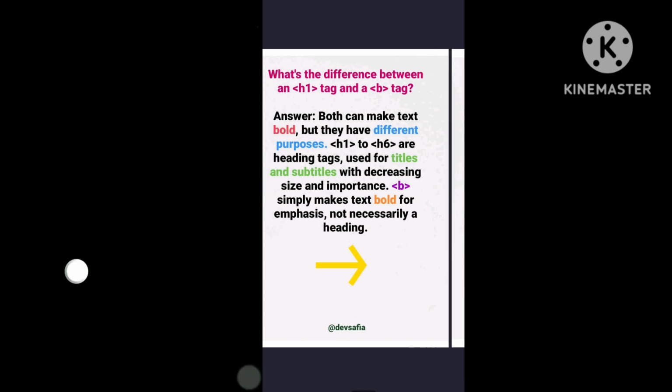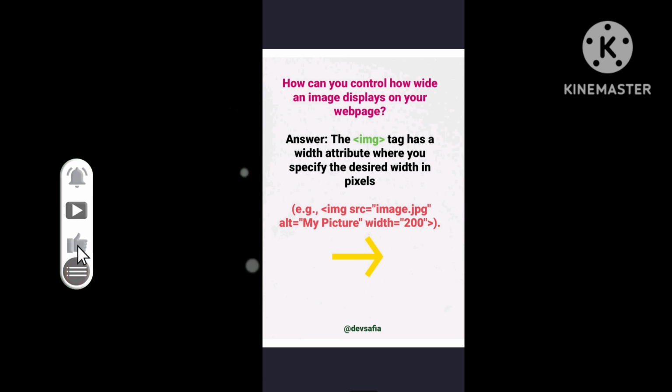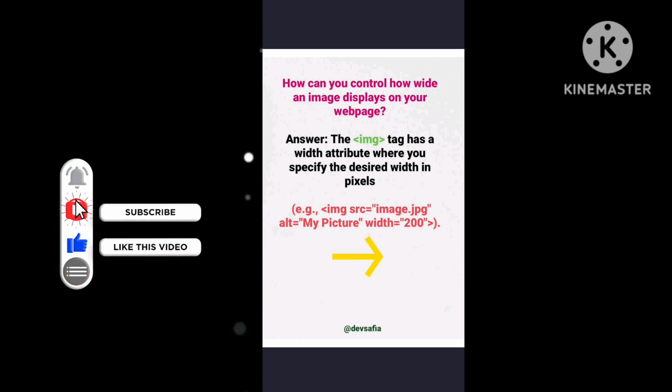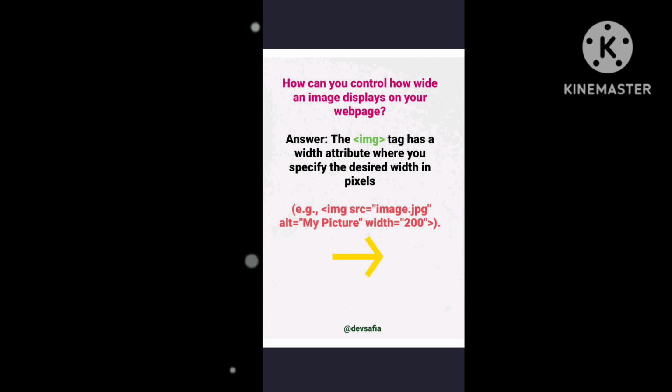Okay, chalo. Next question is, how can you control how wide an image displays on your web page? The img tag has a width attribute where you specify the desired width in pixels. For example: img src equals image.jpg, which is your image location, alt equals my picture, and then width. Width is basically set by you, so you are free to set whatever you want.